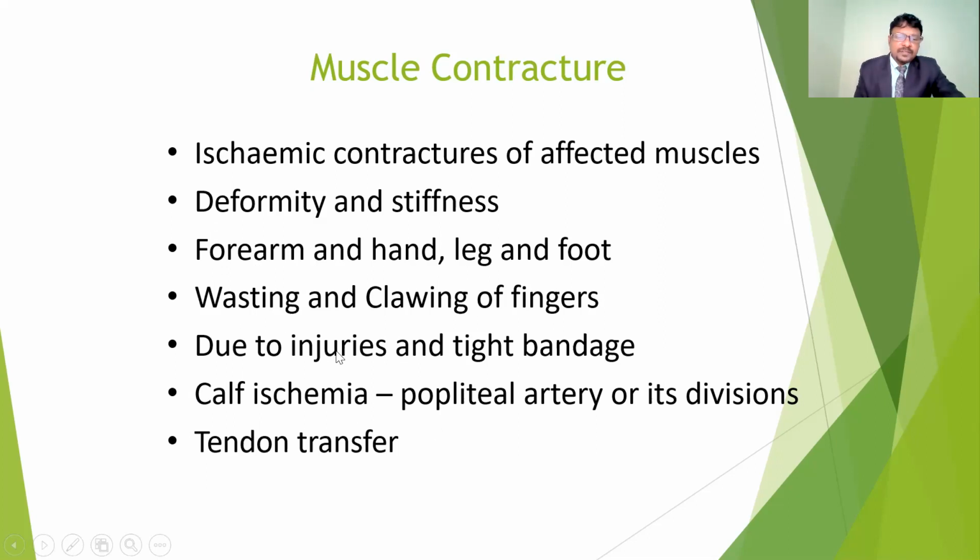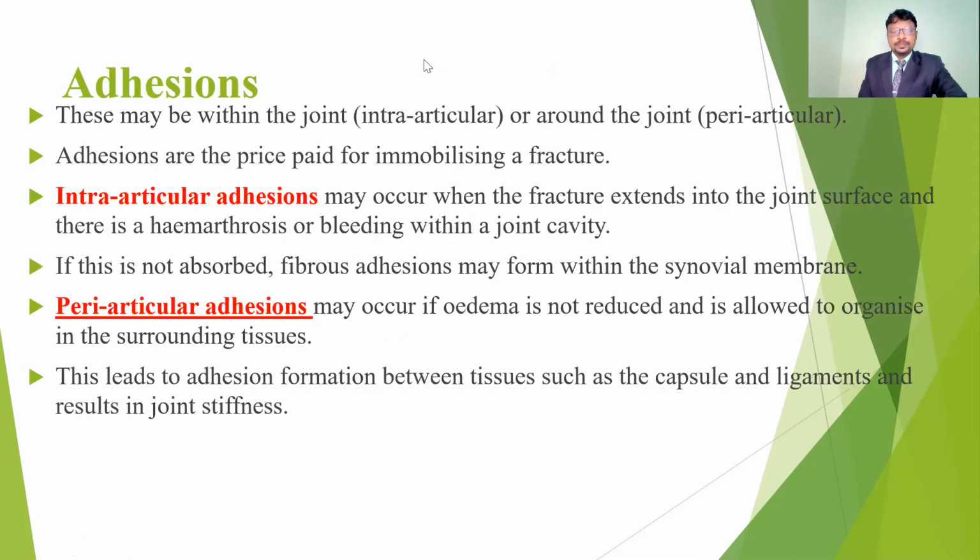And also sometimes calf ischemia, so it may involve the popliteal artery or its divisions. So the calf may also get a decreased blood supply because of obstructions in the popliteal artery and its divisions. The only thing is we have to do stretching exercises and maintain flexibility with weight bearing and proper muscle stretching. And if that's not possible, we do a tendon transfer with surgical management.